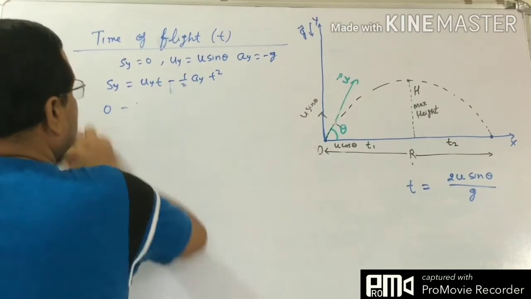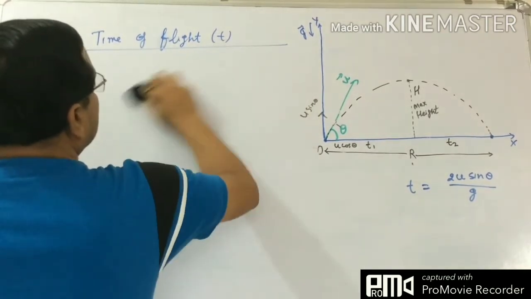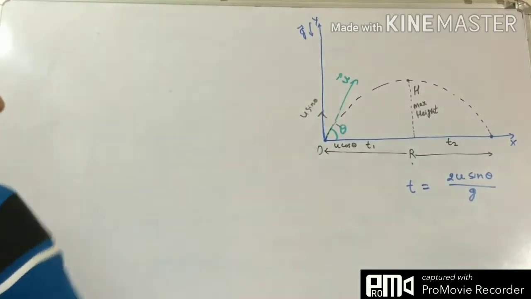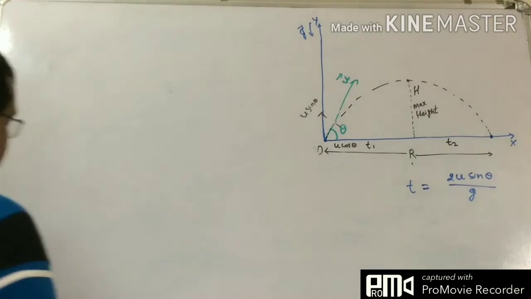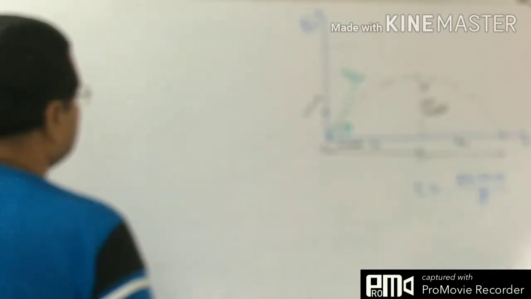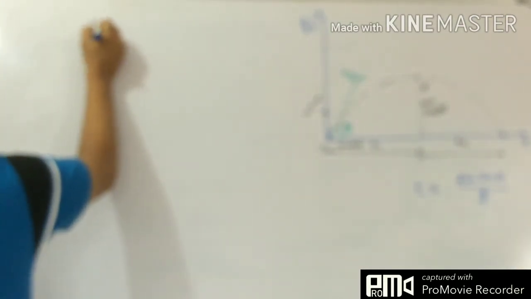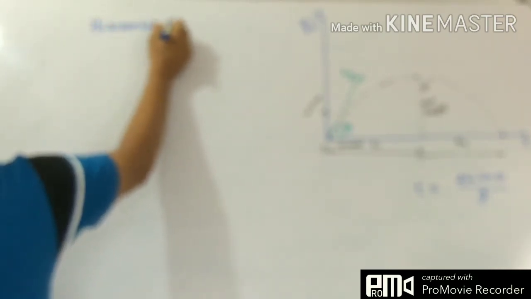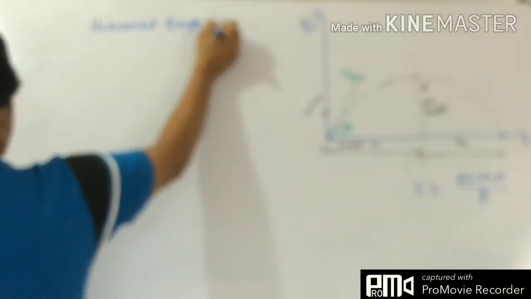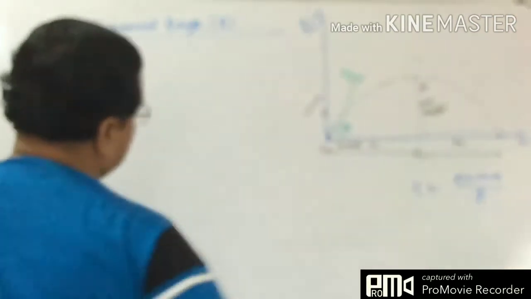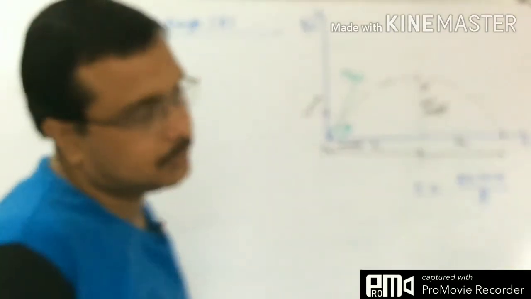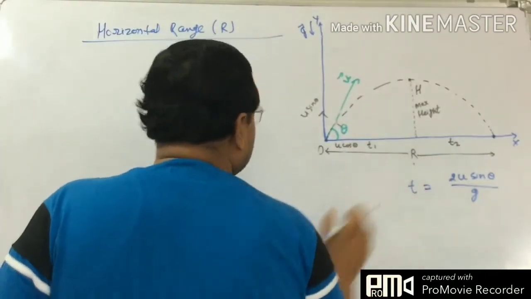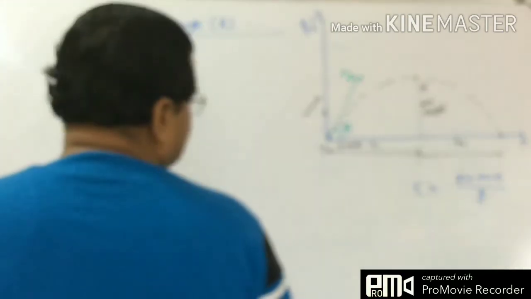Now we are in a position to find the horizontal range R. R means we have to show it on the x-axis.